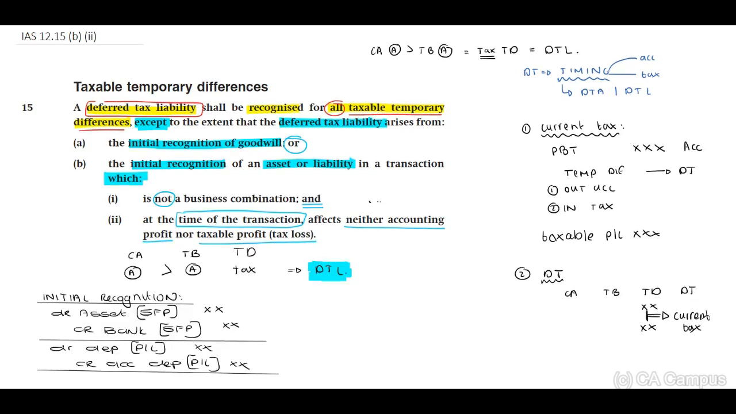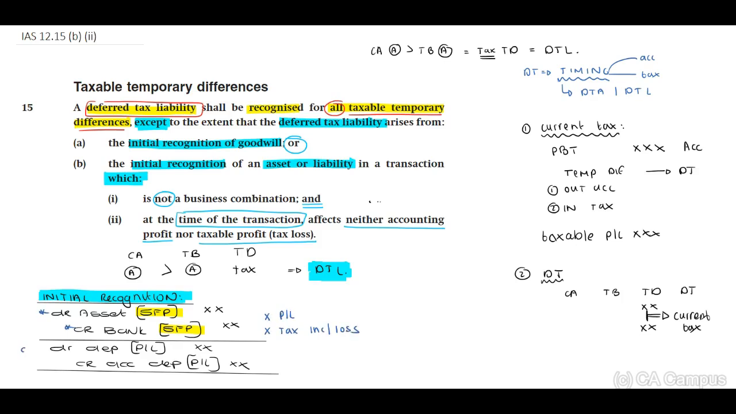Right, when you look at the bottom left of your screen, I've included initial recognition. Now, if we take this back to a normal transaction, we will have to debit the asset, credit our bank, and this will be through our statement of financial position. Therefore, we can indicate that this will not have an effect on our accounting profit or loss, and this will not have an effect on our taxable income or loss, right?